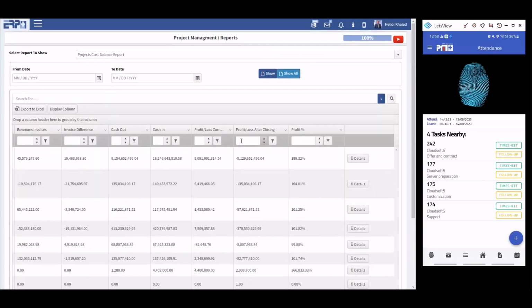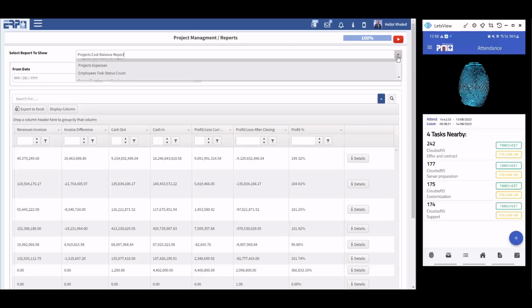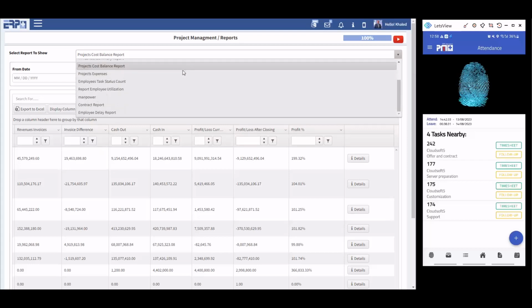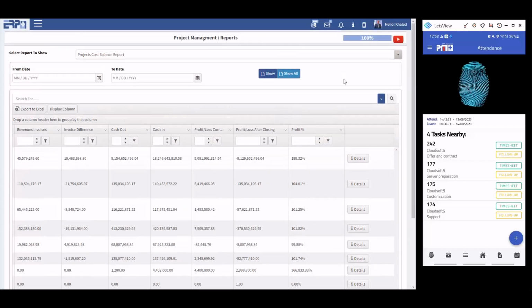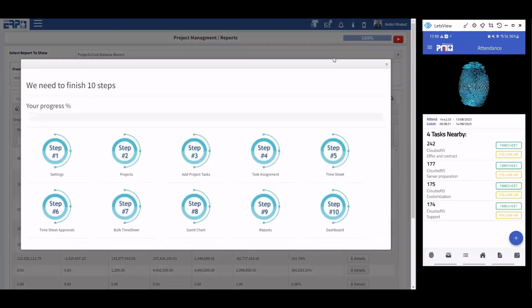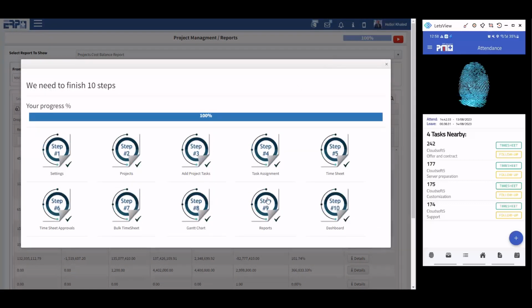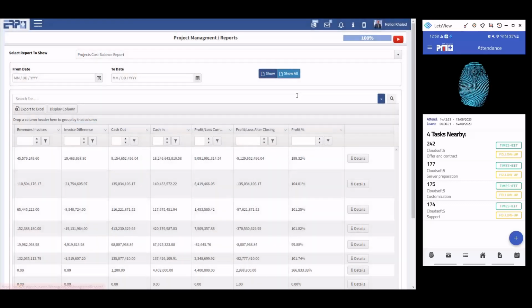This was the most important report in project management because it calculates everything in one line for each project, and you have a set of reports. You can explore it directly, as we have mentioned. It's totally explained here in a video for you.